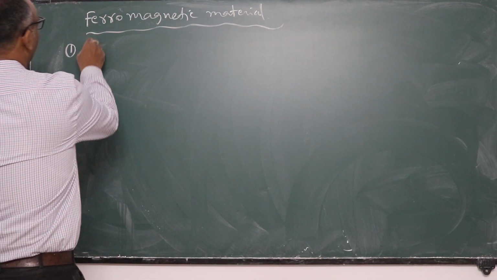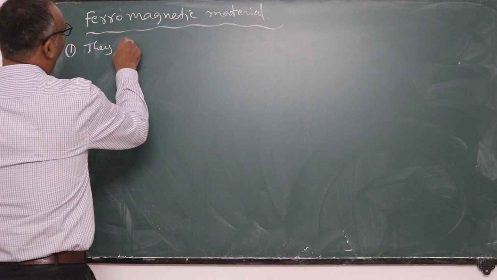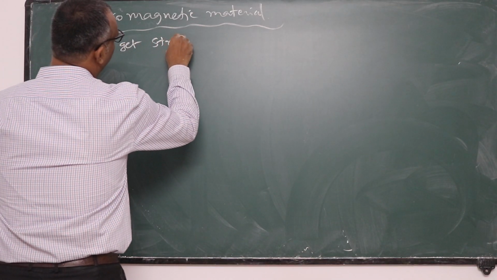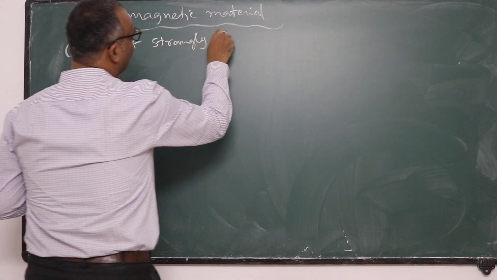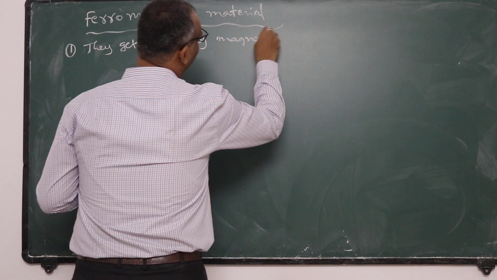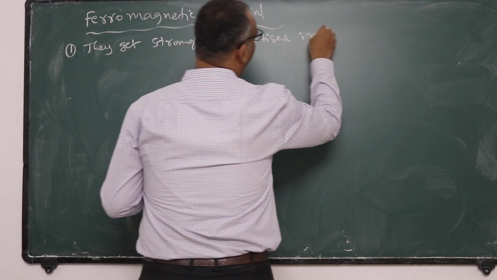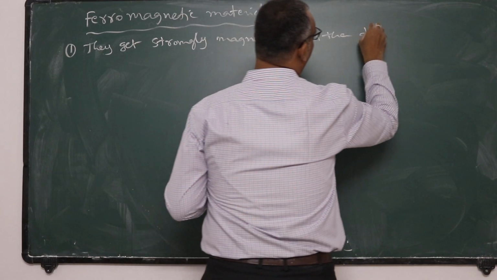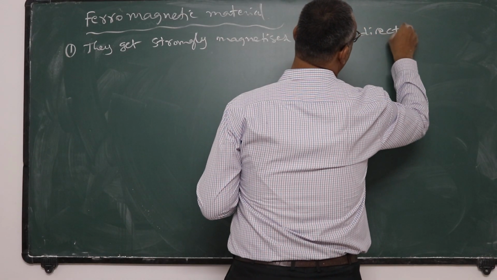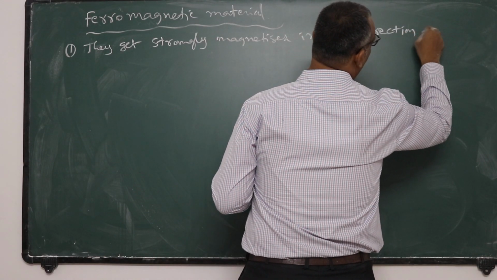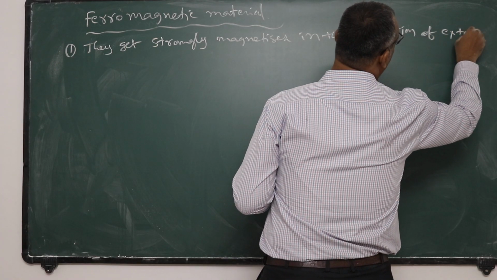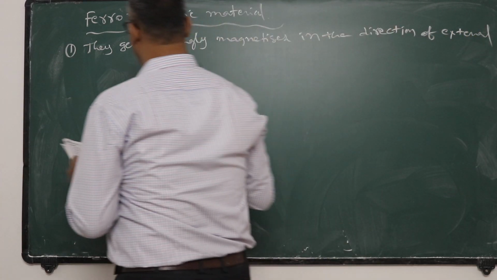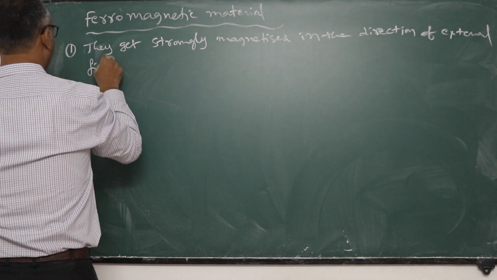They get strongly magnetized in the direction of the external field.